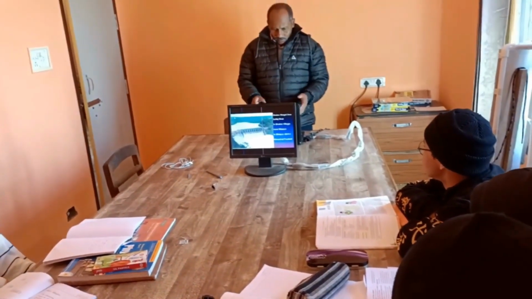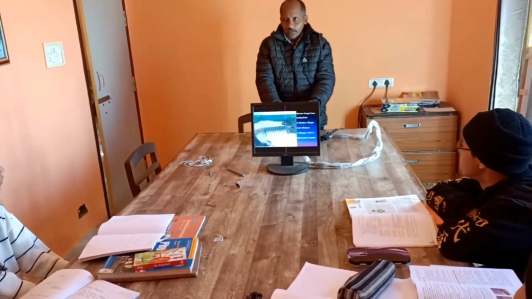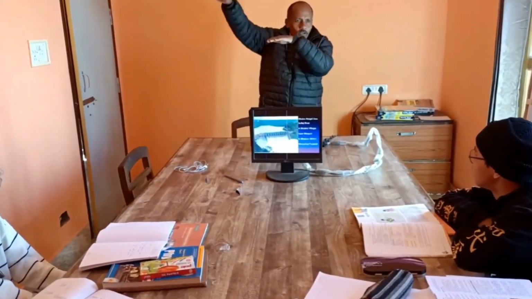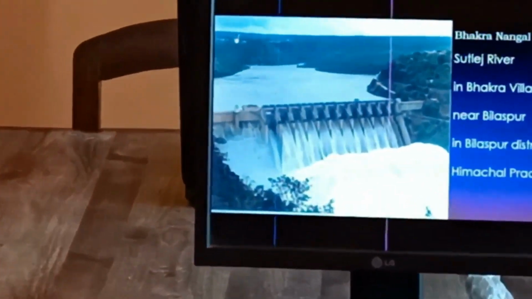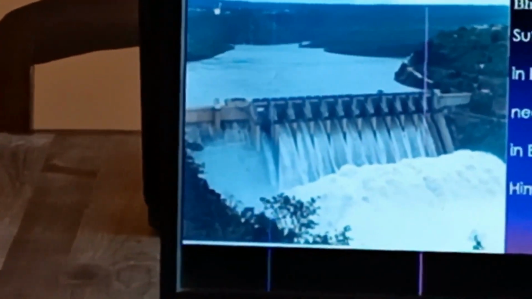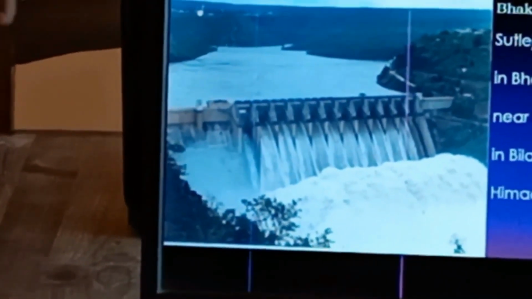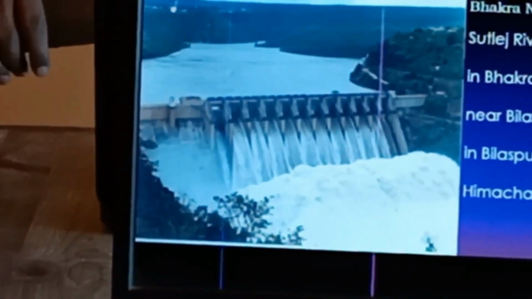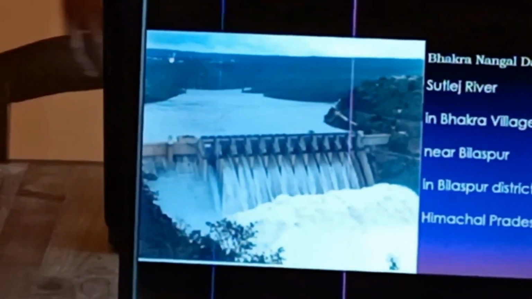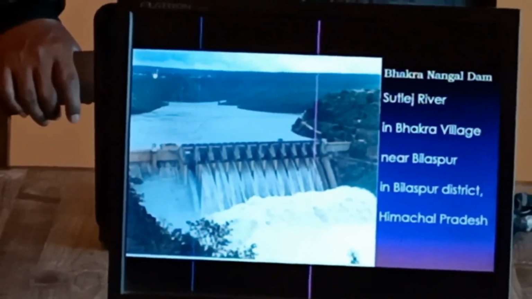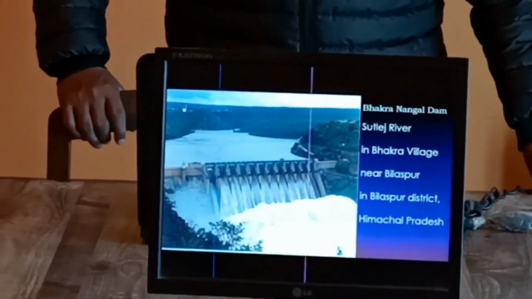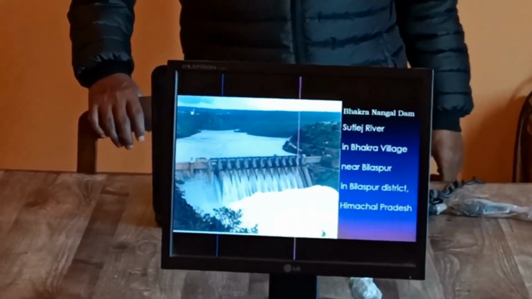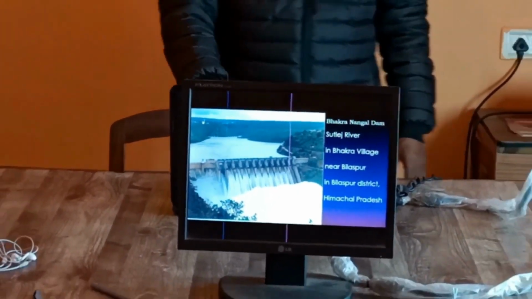So, next time when you are passing by that road, just observe very carefully. All the dams look very similar to this: a high wall which blocks the water, and then there is some opening. From time to time they open the gate and the water comes out. Bhakra Nangal is on a river called Sutlej. Which place is it? It is in Himachal Pradesh, near Bilaspur.